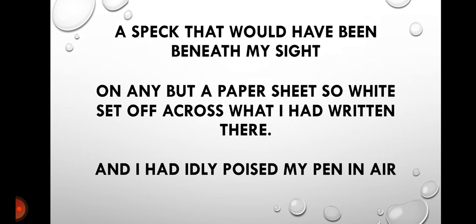And what is the speck doing? The speck is set off across. That means the speck is scrolling. First, the poet detects a speck on the white sheet which is right in front of him, and then he sees that dot or that spot slowly crawling, that is set off across what I had written. What I had written, the words that he had been writing. He was writing something on that white paper, and he can see a small dot which is moving from one side to another.